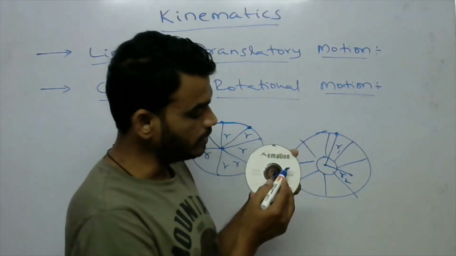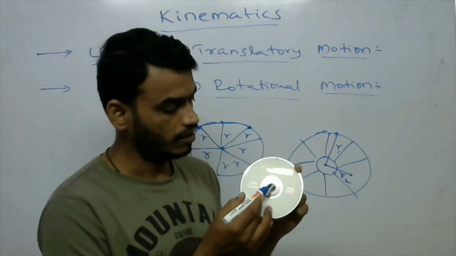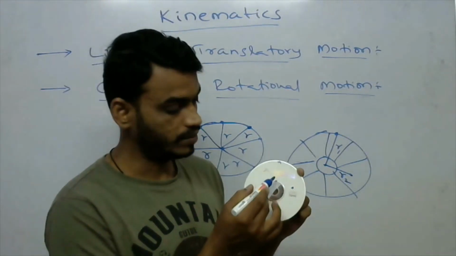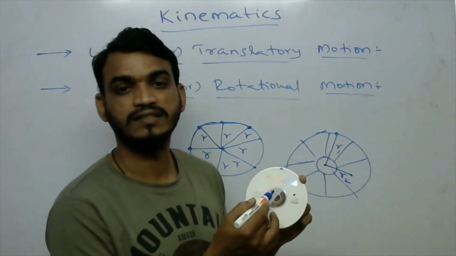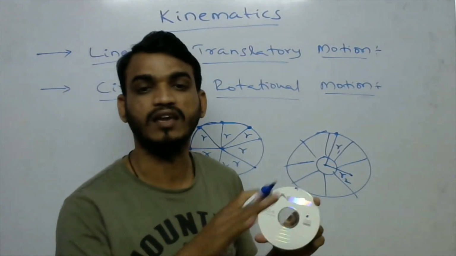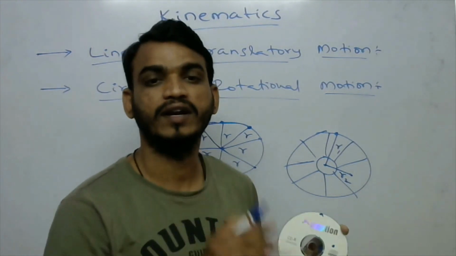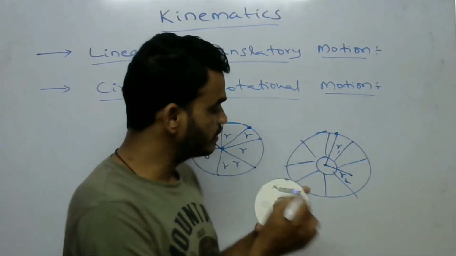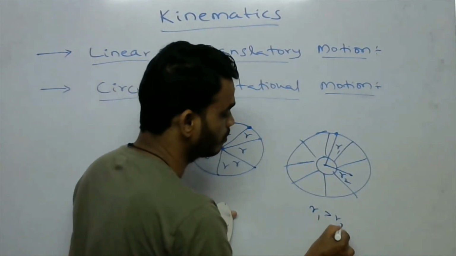Okay, so this particle has some distance from the center, and this particle has some other distance from its center. These two distances are not equal; these distances are different. This r1 is greater than r2, not equal.